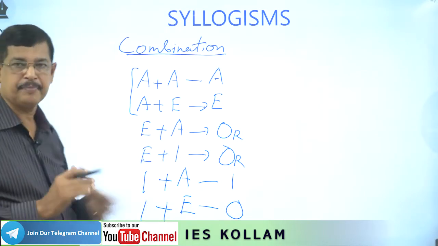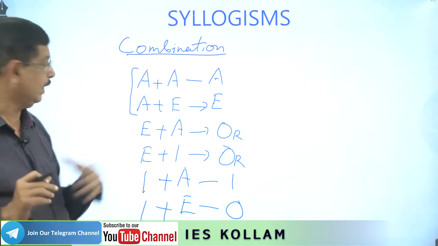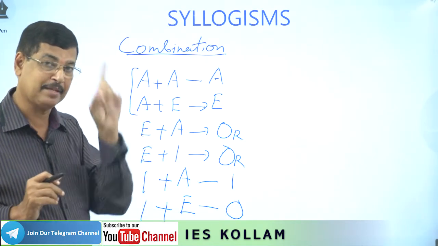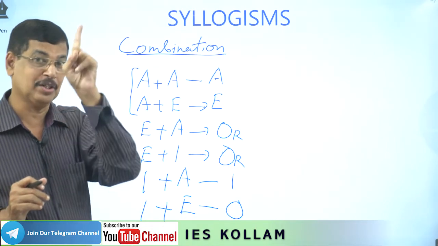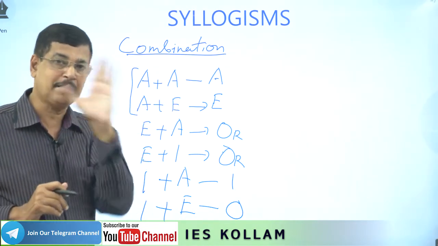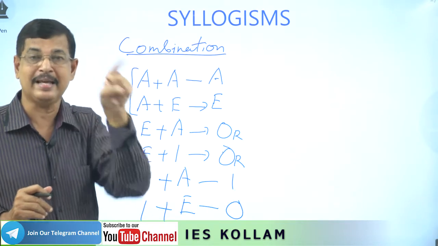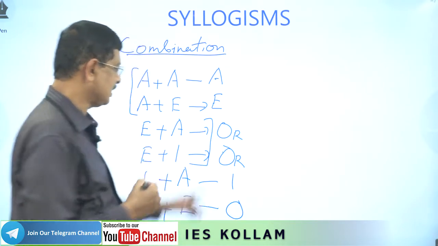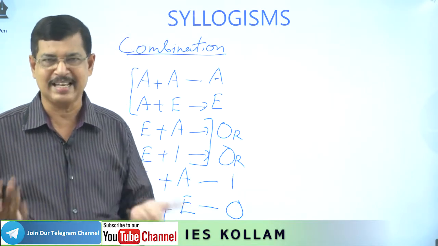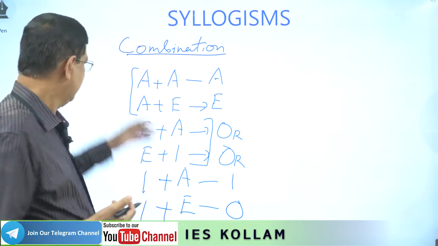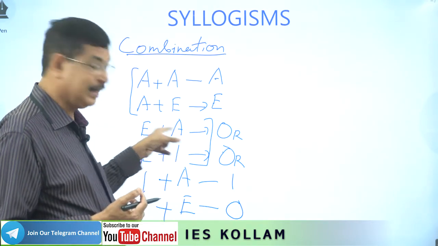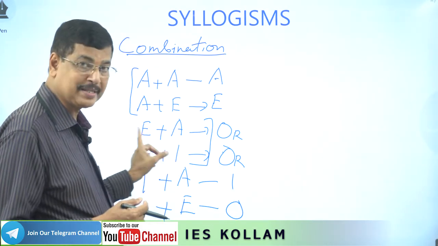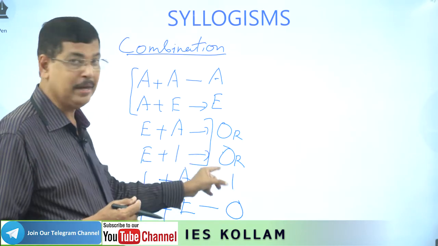Then E type is a negative one. E type can combine only with the positive statements. That we can remember. E type is negative, so it can combine only with a positive statement: E plus A and E plus I. Both the results are the same, O reversal. Then I can show you what exactly O reversal is. Therefore, E type can join only with the positive statements, that is E plus A and E plus I. Result will be O reversal.